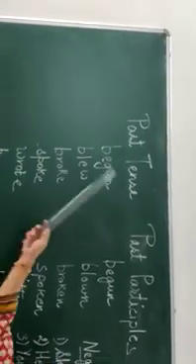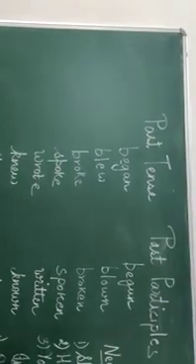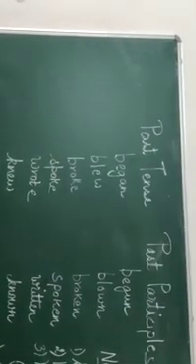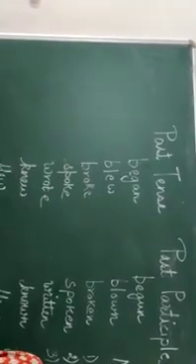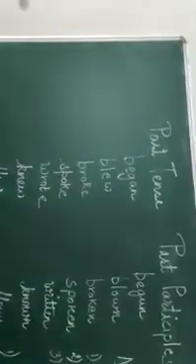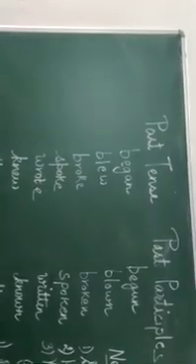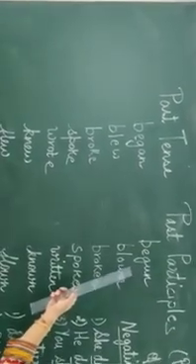Before starting the perfect tense, I realized let us do the participles first. On page number 82 of your textbook, we have a list of participles. You should be referring to that list. Pages 82, 83, 84: a whole list of participles is there. If you want, you can write the whole list in your notebook. If you don't want to, you can just read it 2 to 3 times to get the hang of participles. Participles are the words which are used for the perfect tense.